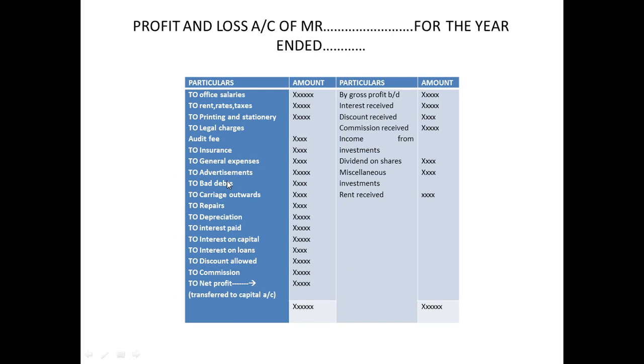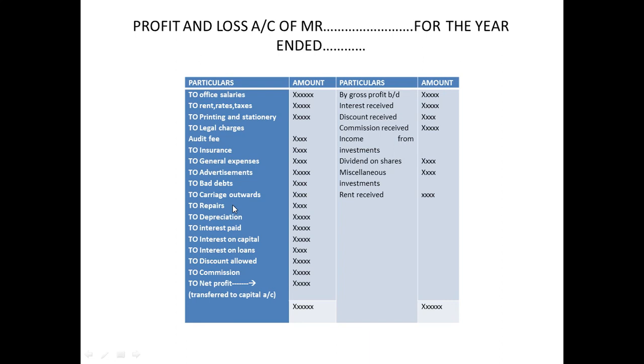But the thing is, if the debt which I have given as a loan to somebody, or a raw material I have supplied to somebody, is not coming back, it is irrecoverable, we cannot recover it. So that will also be a loss to the company, isn't it? That also you're going to take. And carriage outward: if it's carriage inward, it is a trading expenditure. If it is carriage outward, it is a profit and loss expenditure. Remember this is a profit and loss expenditure. Repairs, if any, for the car or machinery, something like that. Depreciation is nothing but a decrease in the value of an asset.